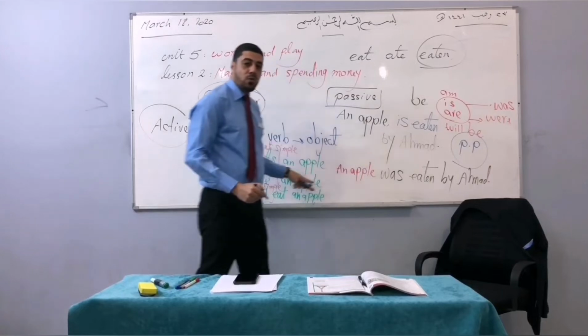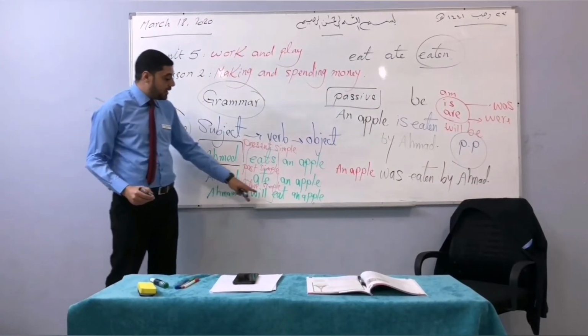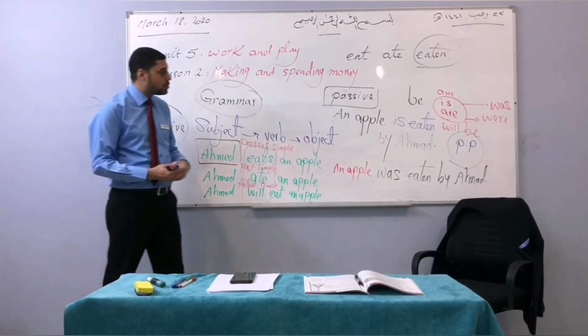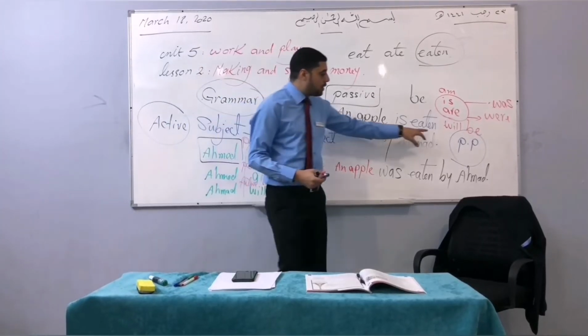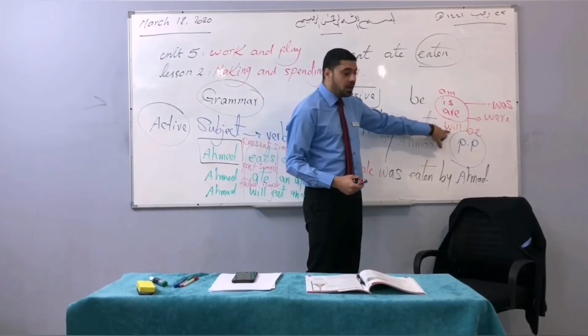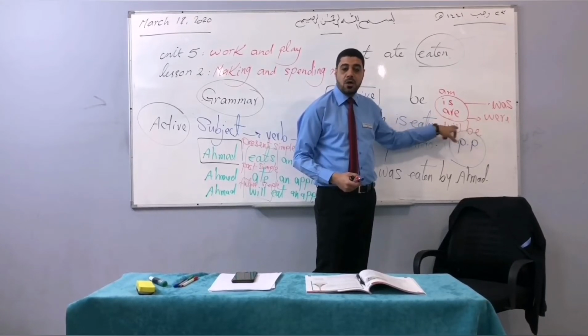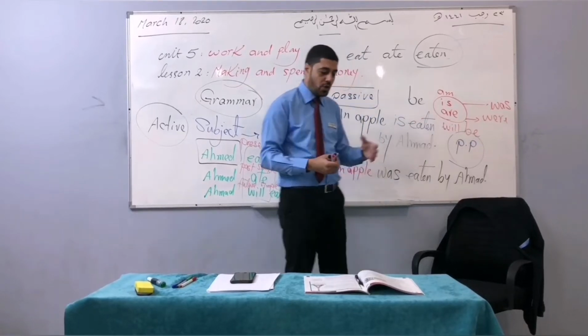The last example we have here is Ahmed will eat an apple. We are speaking about the future, so we are going to move it into the passive voice in the future. And in the future, you will use will and be. Will be, can be, could be, shall be, should be, must be, and these things you know.